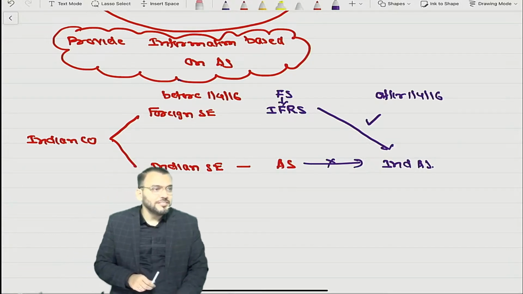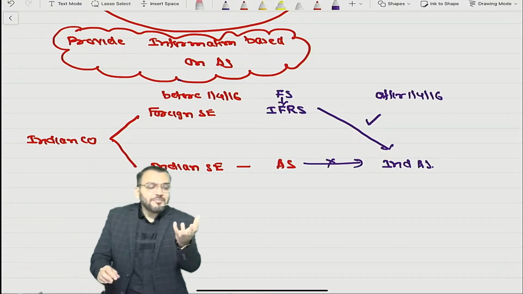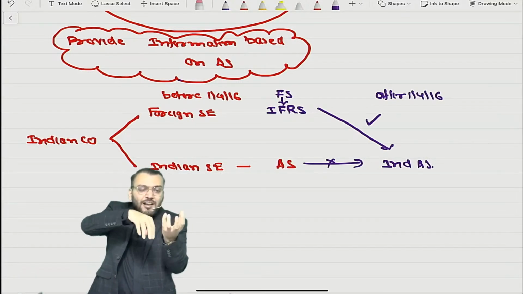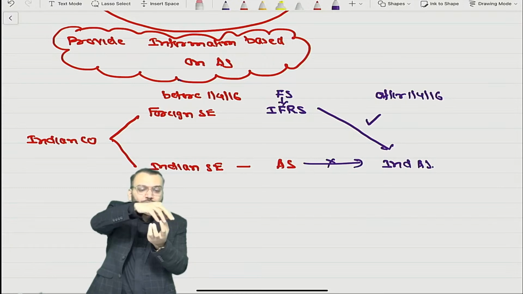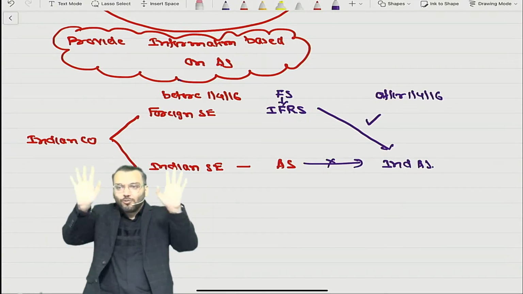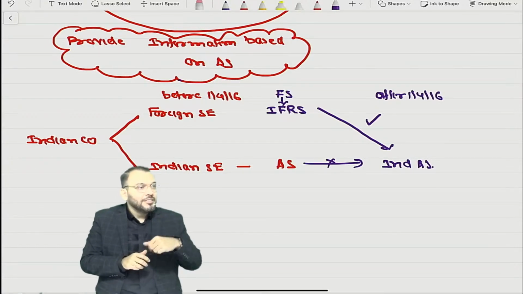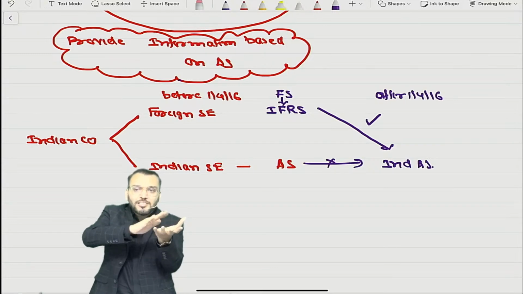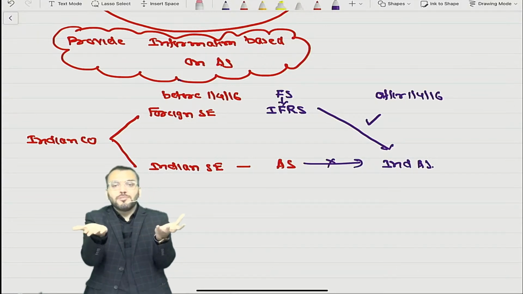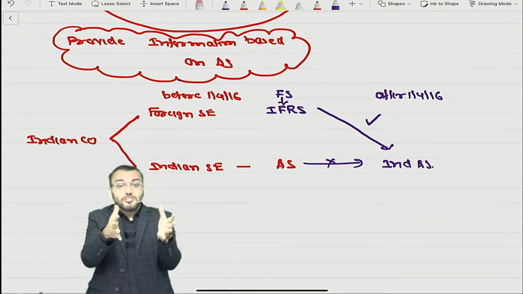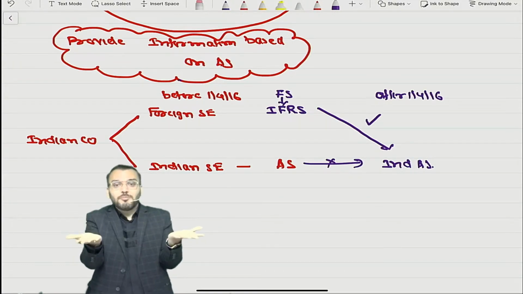Not able to understand? Means if I am preparing a financial statement based on AS, so now I need to convert this financial statement which is already prepared based on AS to Ind AS. How to prepare that we will understand; right now don't think that. But if I am already preparing financial statement based on AS, now we need to convert this to Ind AS. And huge differences are there. So it is a lengthy, time consuming method.